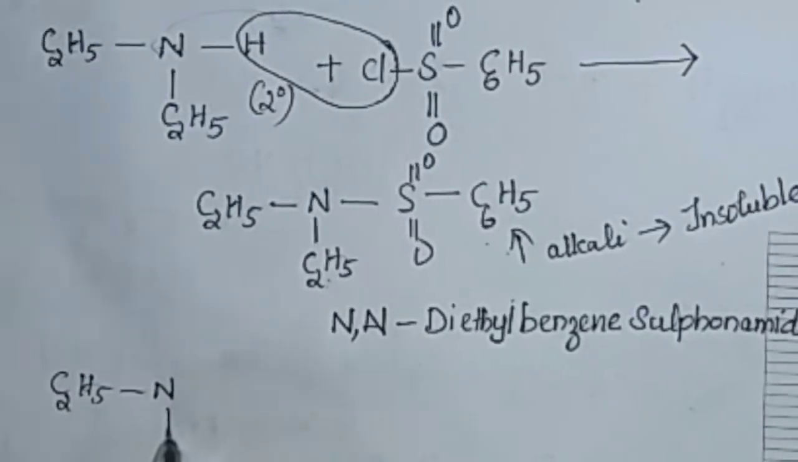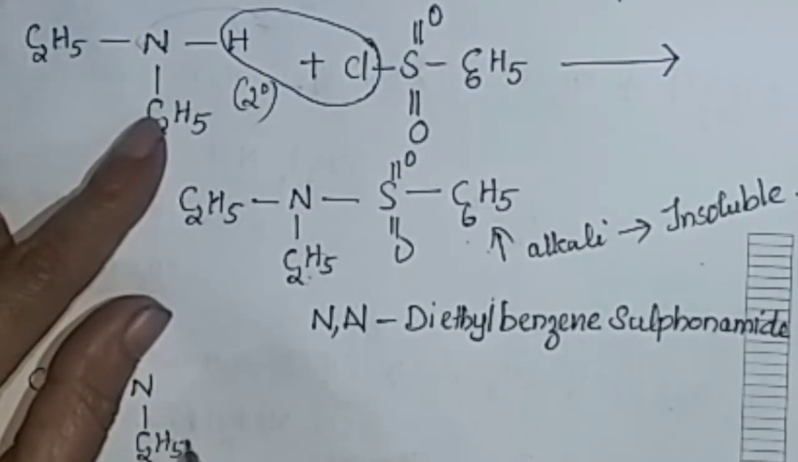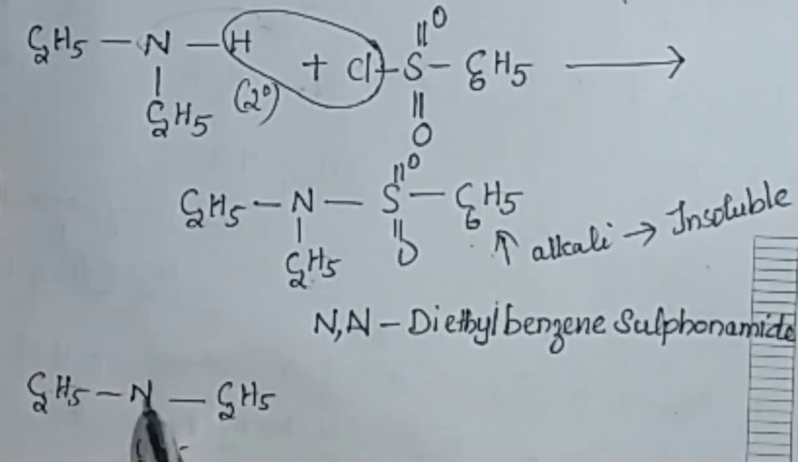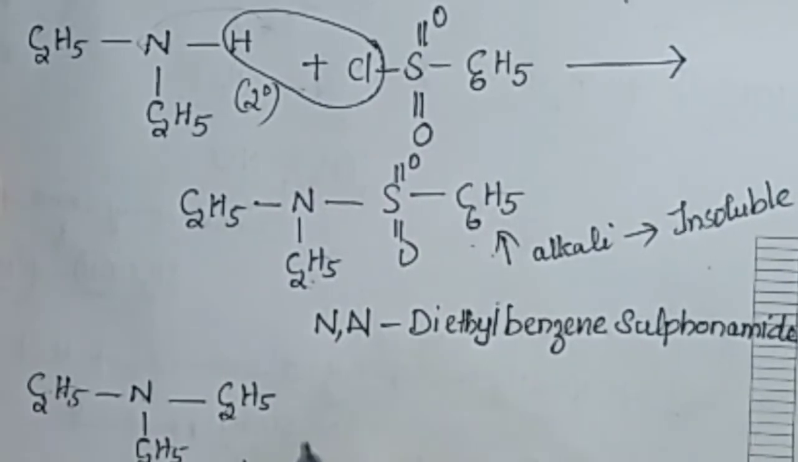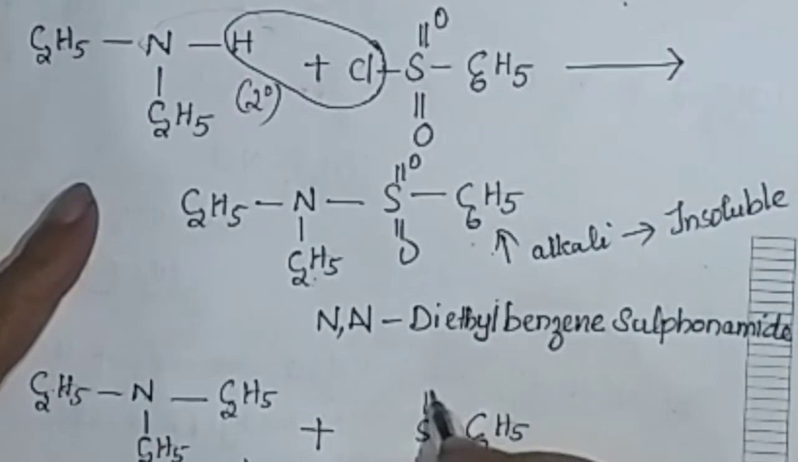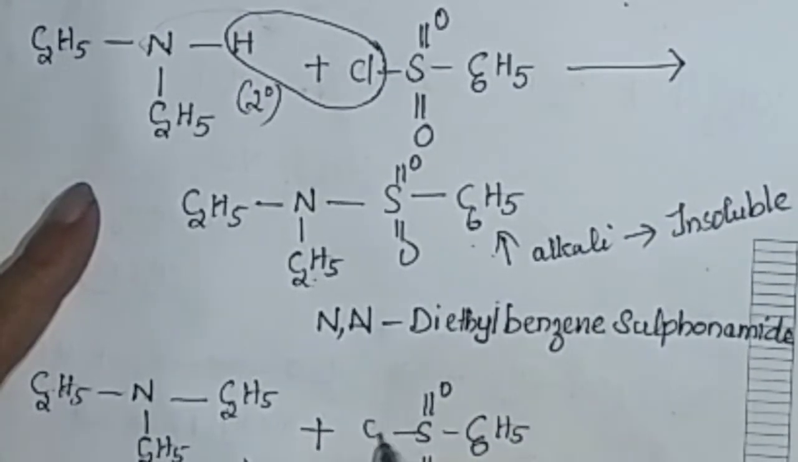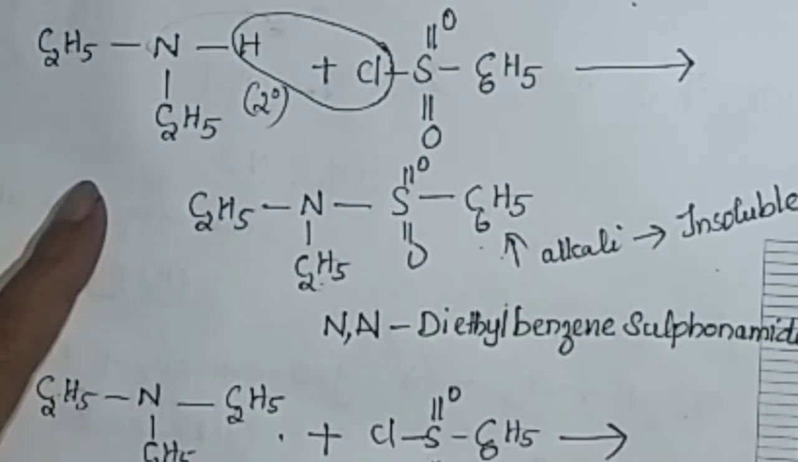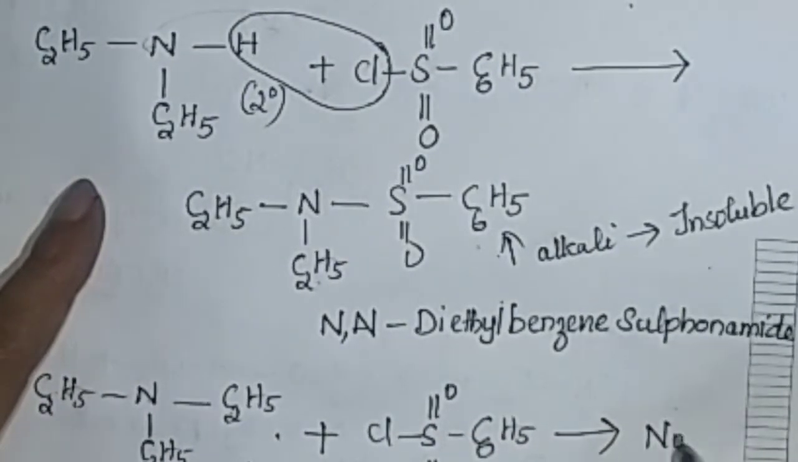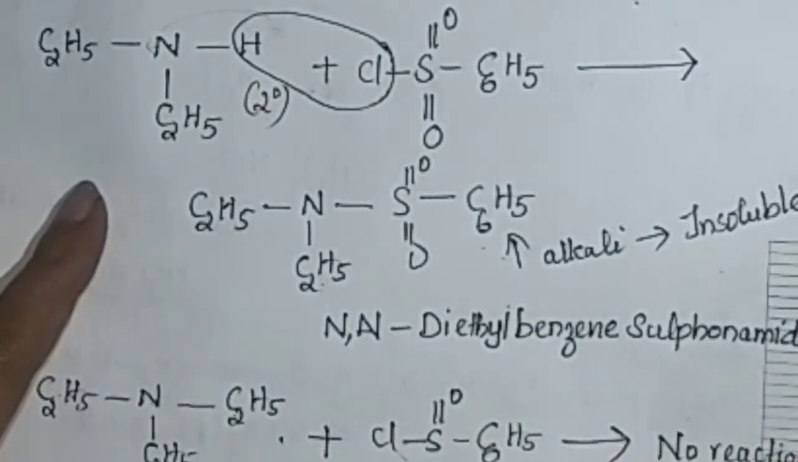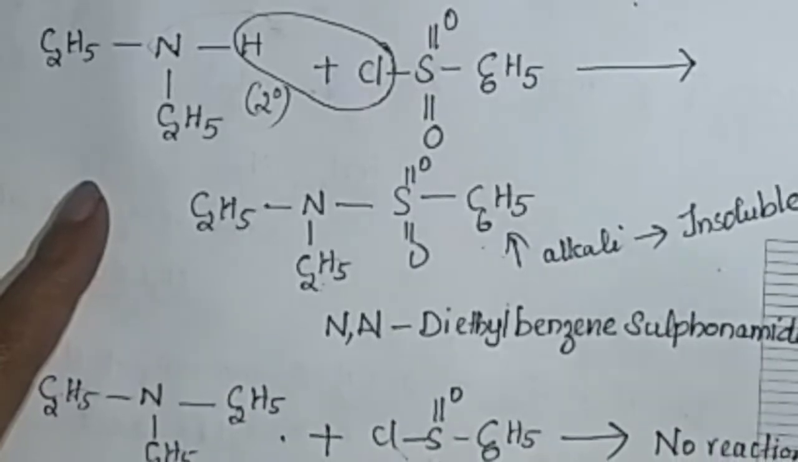Then what about tertiary amines? C2H5 N, here also C2H5, here also C2H5. Tertiary amines means nitrogen is attached to three carbon atoms. Tertiary amine plus Hinsberg reagent, C6H5SO2Cl. Here there is no replaceable hydrogen atom for HCl elimination, so no reaction takes place. They do not react with each other.